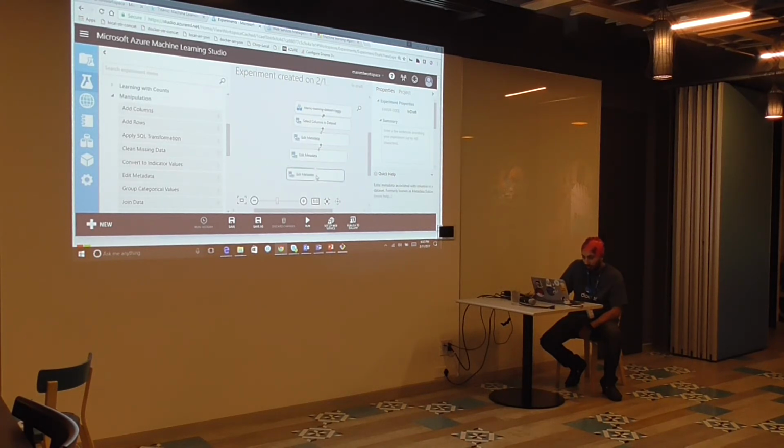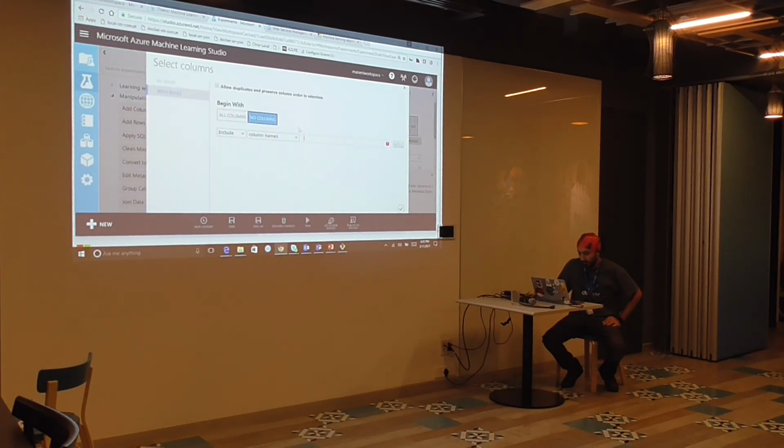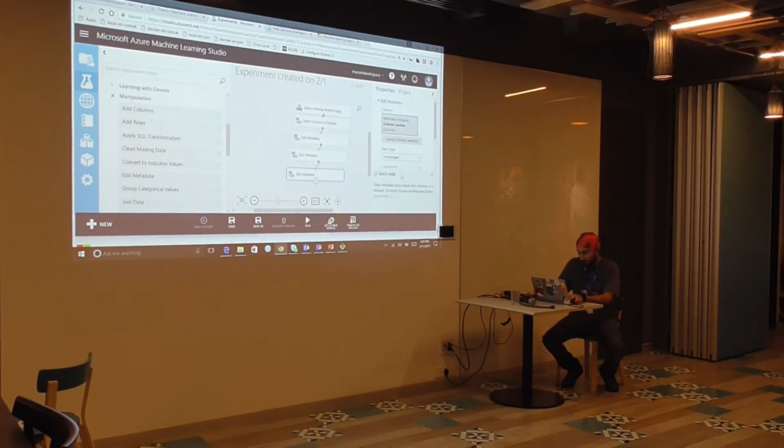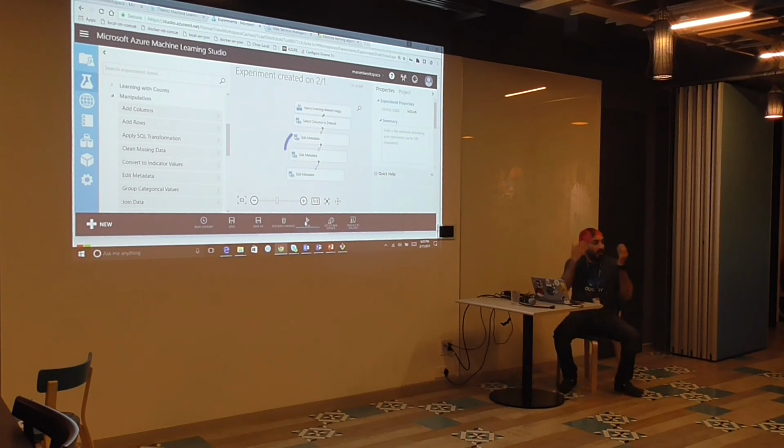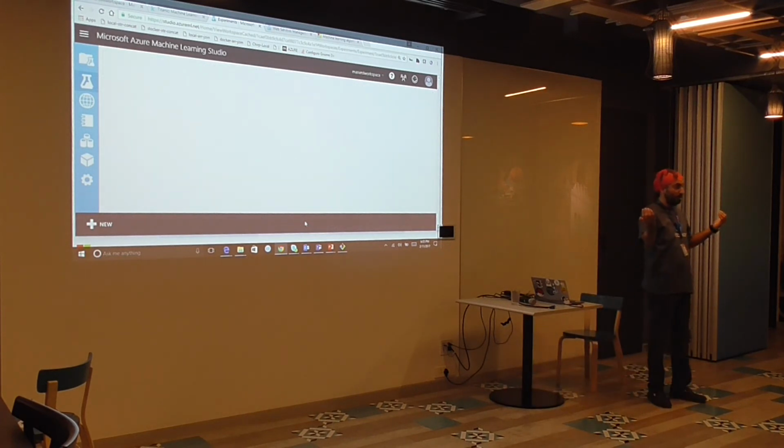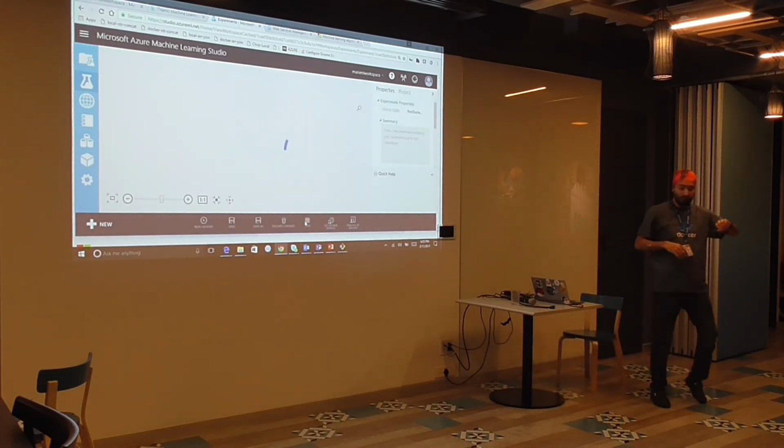And the last one, we are going to mention that the survive column is actually the label. Going to run it, and we'll have a look at the data before we start with the actual training of the model.